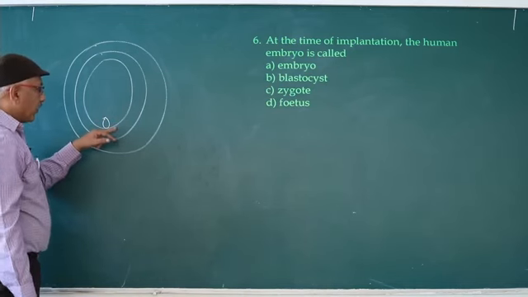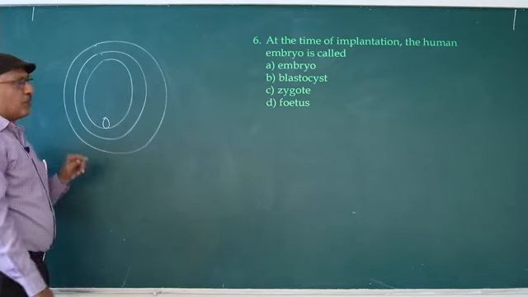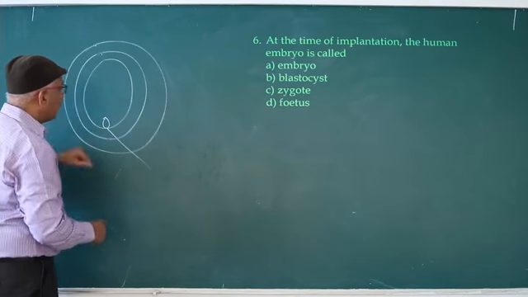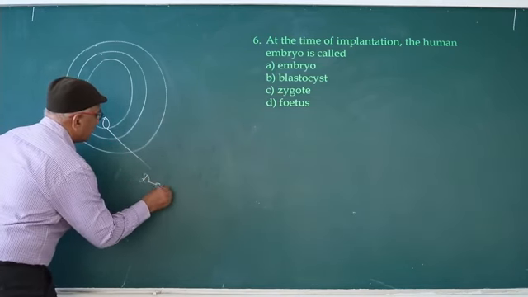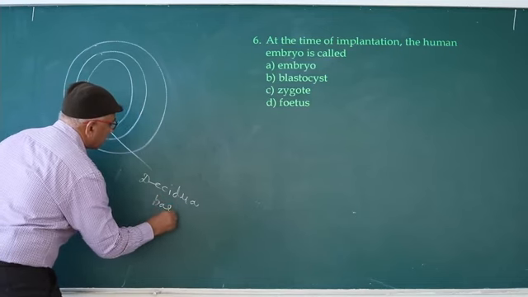After implantation, endometrium is known as decidua. The decidua involved in implantation is known as decidua basalis.